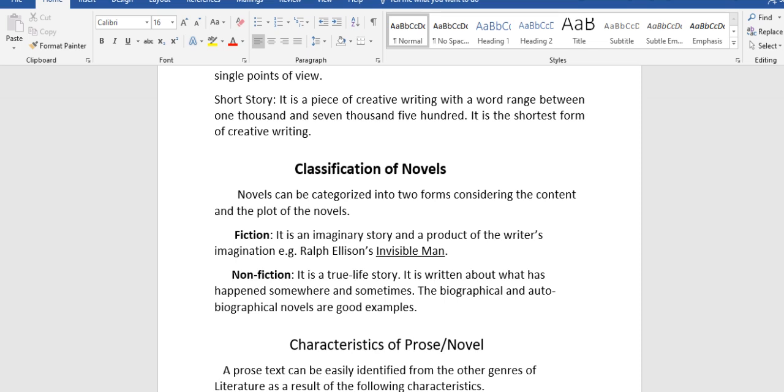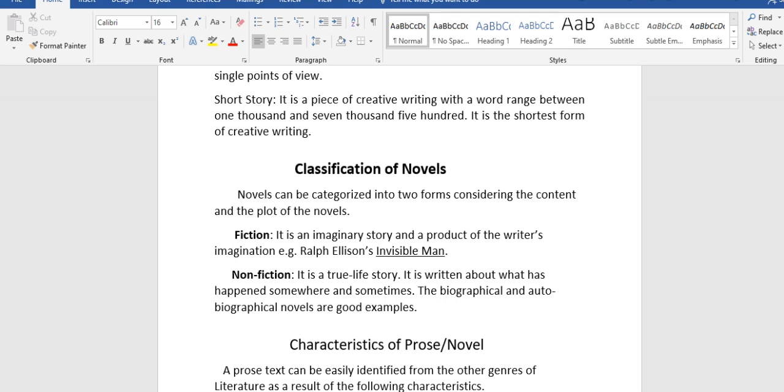Now the classification of novels. Novels can generally be classified into two, considering the content and the plot of the novels. The first one is fiction.